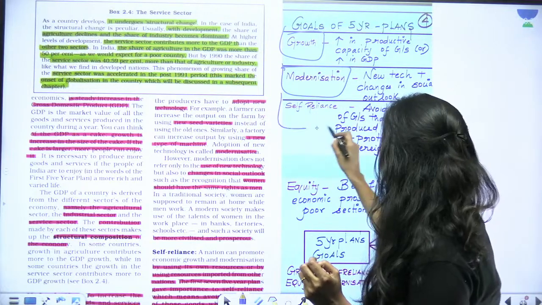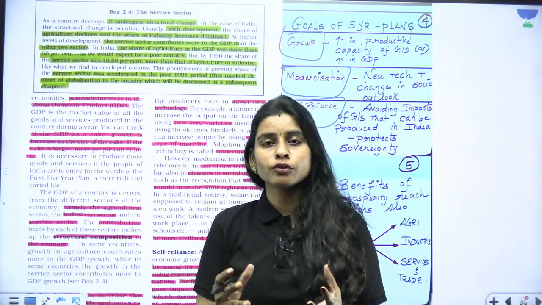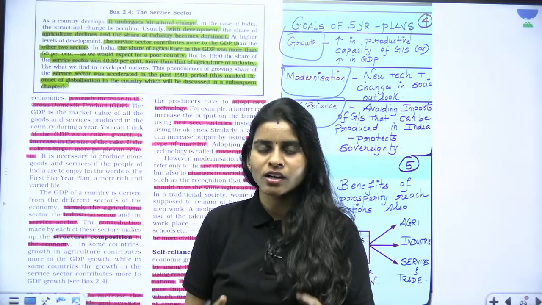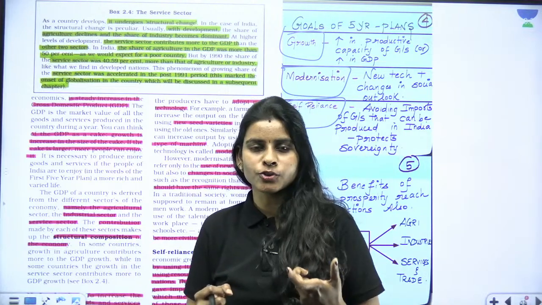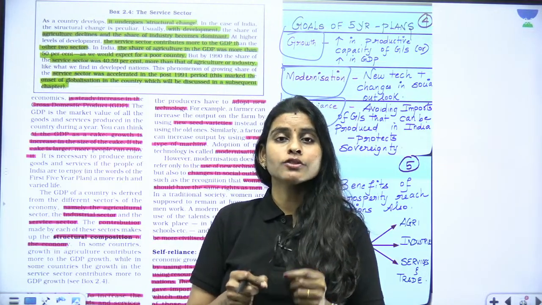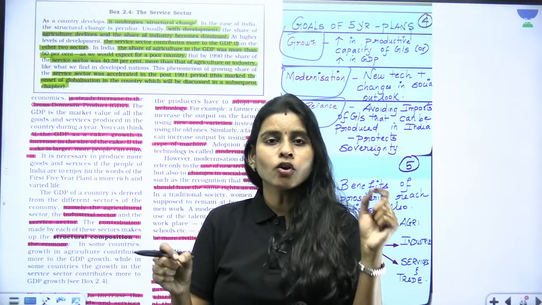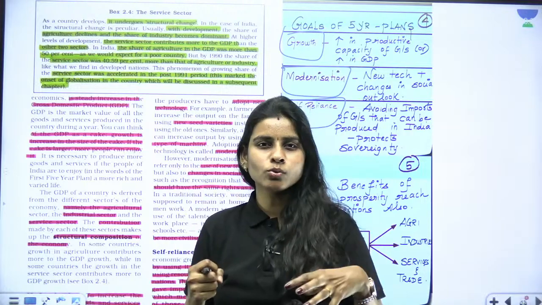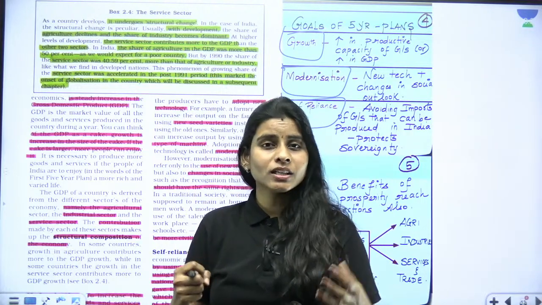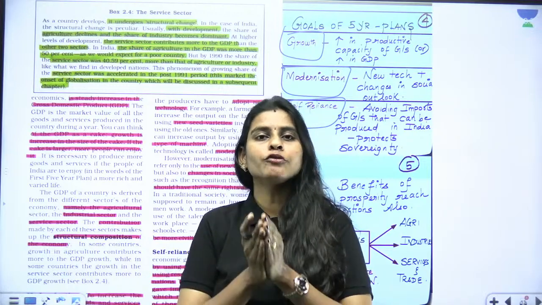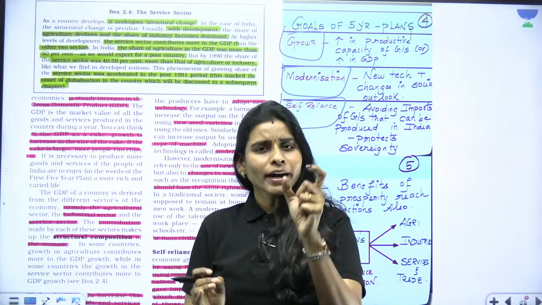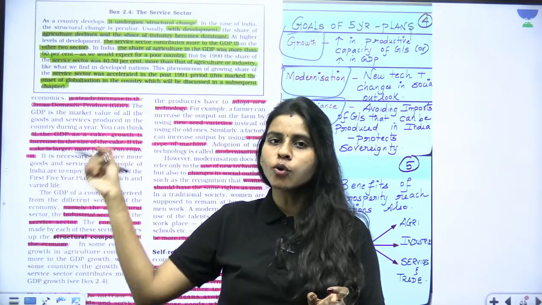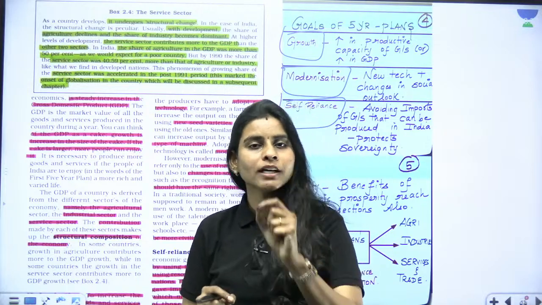And what about self-reliance? See, India was not able to produce food for its own country, with more than 65 to 70% of people dependent on agriculture. That led India to import food from other countries, right? So it is very important for us to become self-reliant, not only in agriculture, but also with respect to the industries where we were importing capital goods and some critical raw materials from other parts of the world, right? So self-reliance is going to be a very important one. Why do we have to be self-reliant? If you are relying on someone else, that is going to affect your sovereignty. That happened for India also.